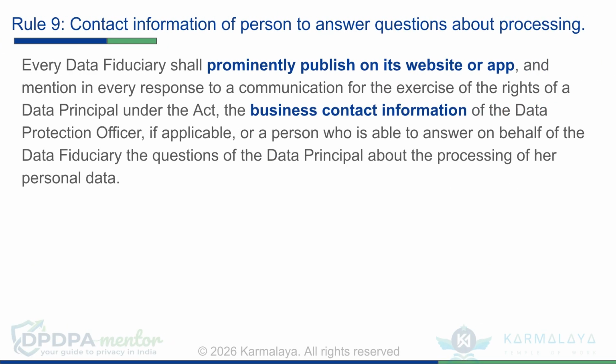Rule 9 mandates that every data fiduciary must prominently publish on its website or app the business contact information of the data protection officer or a person who can answer questions about the processing of personal data.